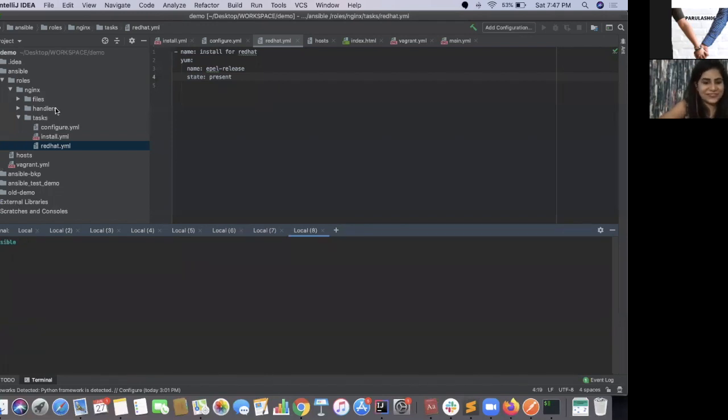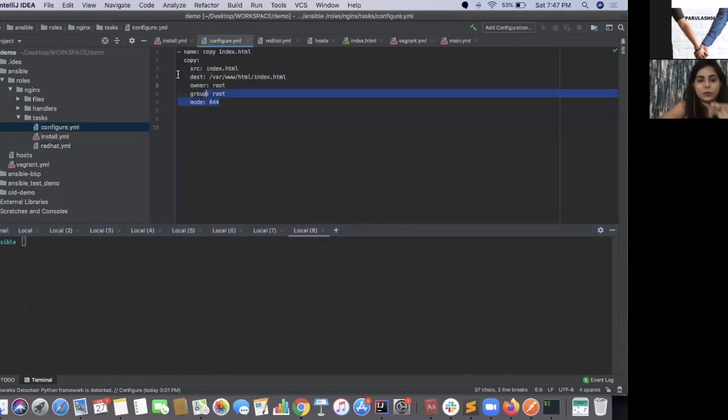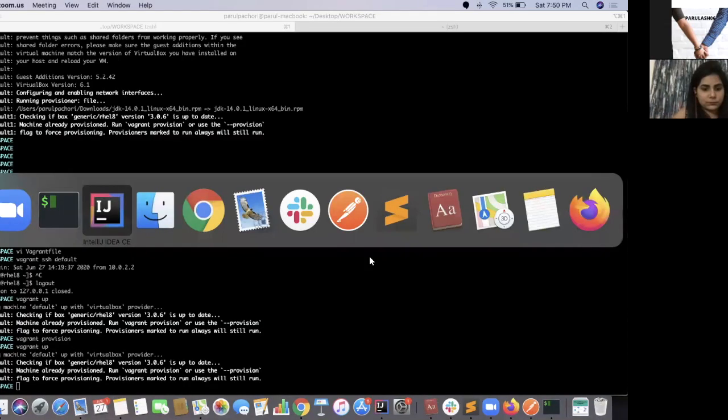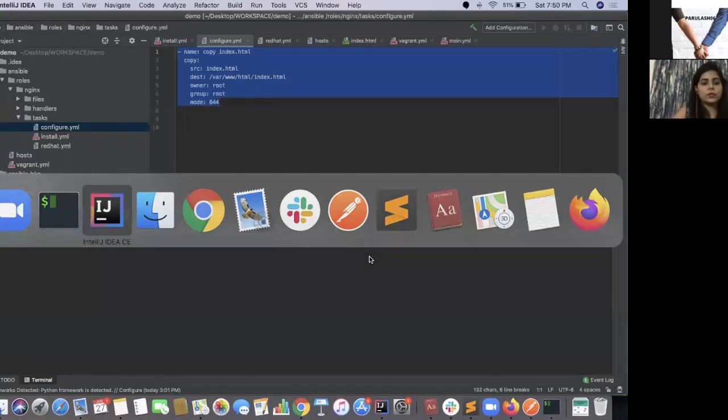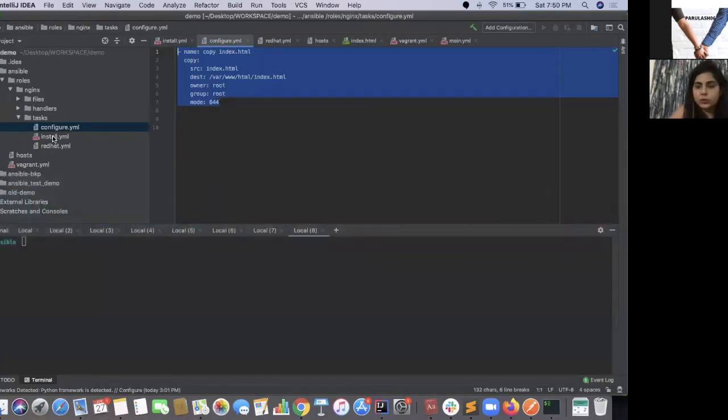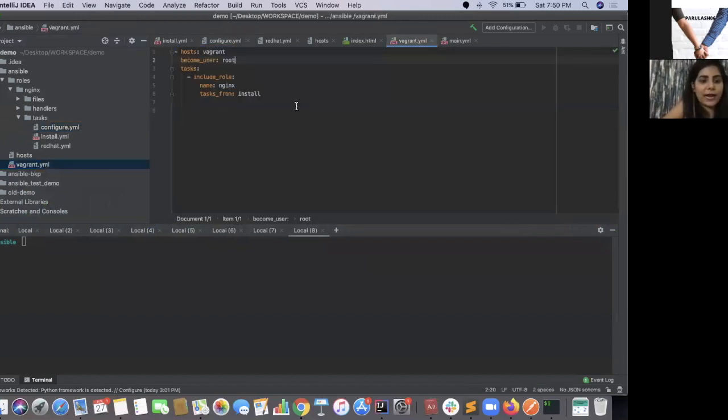Okay, so in this case, we'll just copy this file to the remote machine and see whether it's already there on that machine or not. The next thing that we'll be learning is how to install this config. Up till now, we have created this config.yaml, but it will not be executed because we have not added it in our playbook.